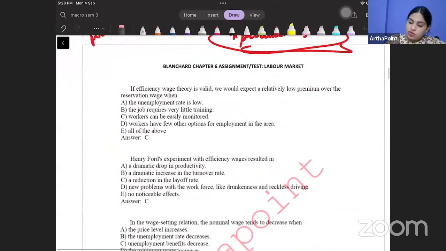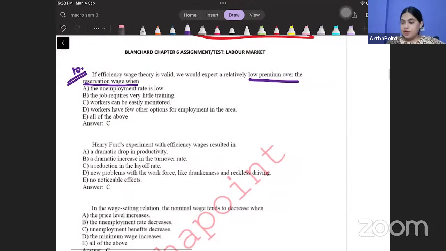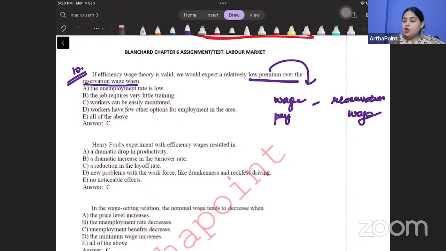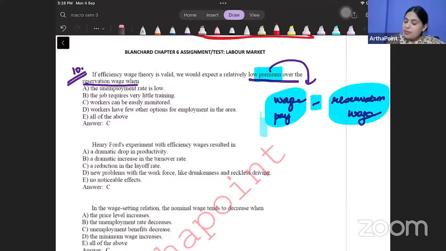Okay, beta, come to the 10th question. If efficiency wage theory is valid, we would expect relatively low premium over the reservation wage when? Okay. अब समझो. Premium मतलब क्या है? The wage that you pay minus the wage at which people are indifferent. Okay, बेटा. तो जो wage आप दे रहे हो, और जो लोगों की reservation wage है उनका जो difference है ना उसको हम premium बोलते हैं, that is called premium. अब ये बोल रहा है कि ये premium कम कब होगा, when will this premium be less?